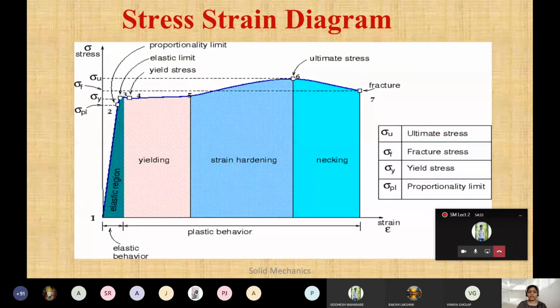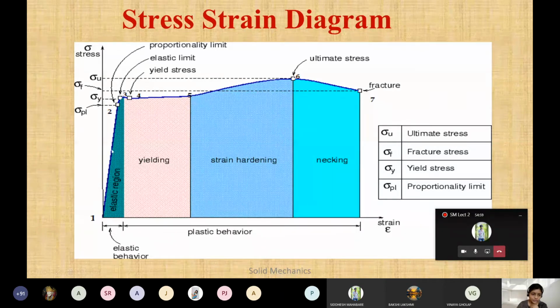So this will be for ductile material. See here, if you see the x-axis, that is the strain, and the y-axis is the stress. Okay, so you have to pay attention to the x-axis and y-axis. Here we will go with the strain, and this will be the stress. So this is a typical ductile curve.